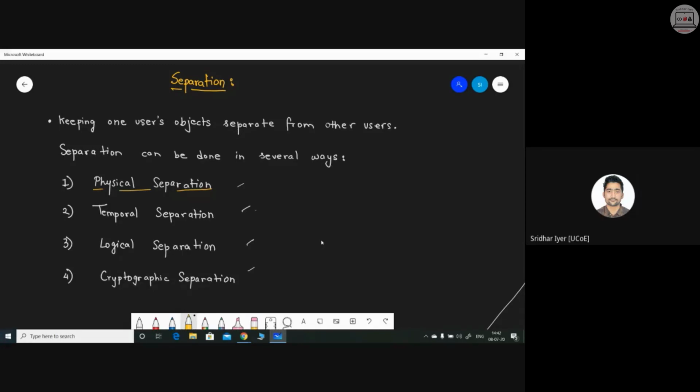Basically, we are sharing the time in this case. The resources are getting shared among multiple users based on some criteria, which is called time. That is what we call temporal separation.